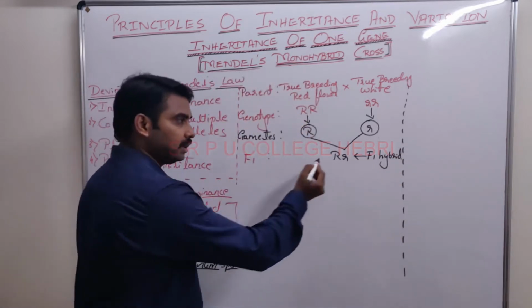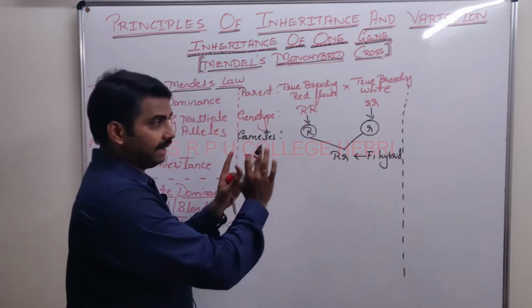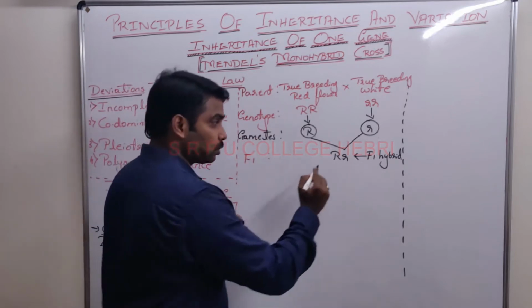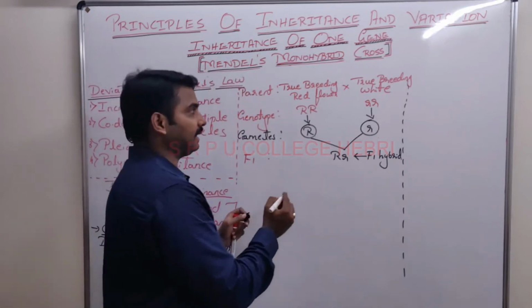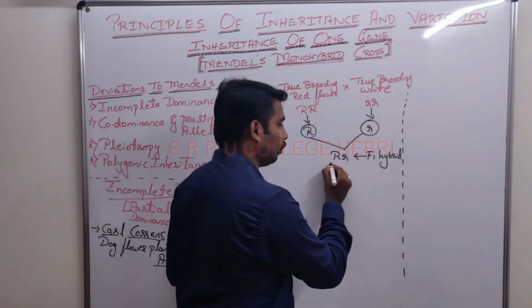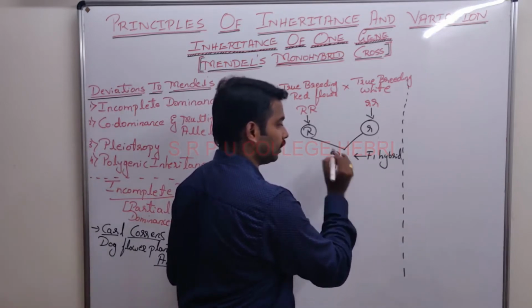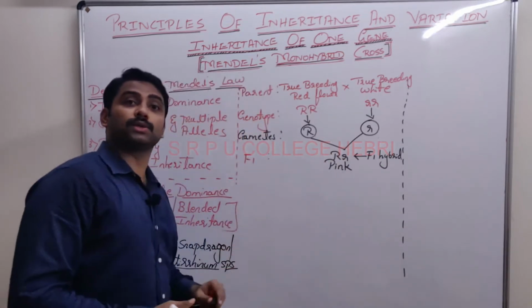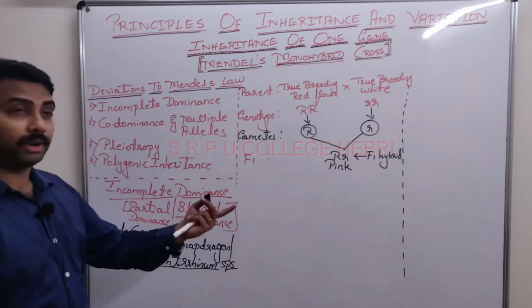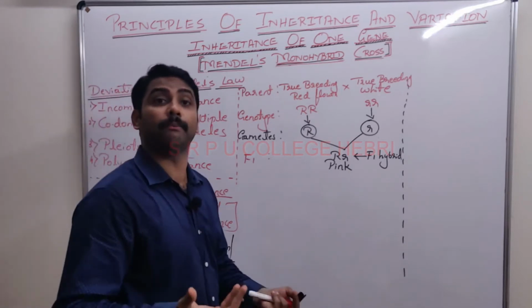The genotype is this. It is a monohybrid cross. So what is the phenotype? The character should be what? Red color, right? But Correns was surprised because he was following Mendel.